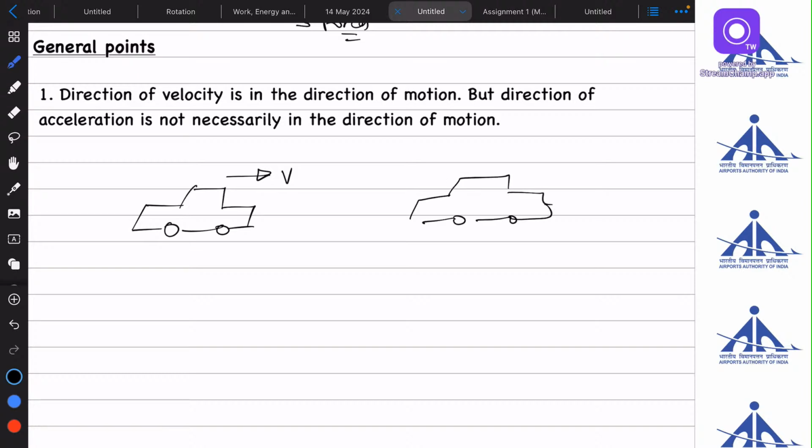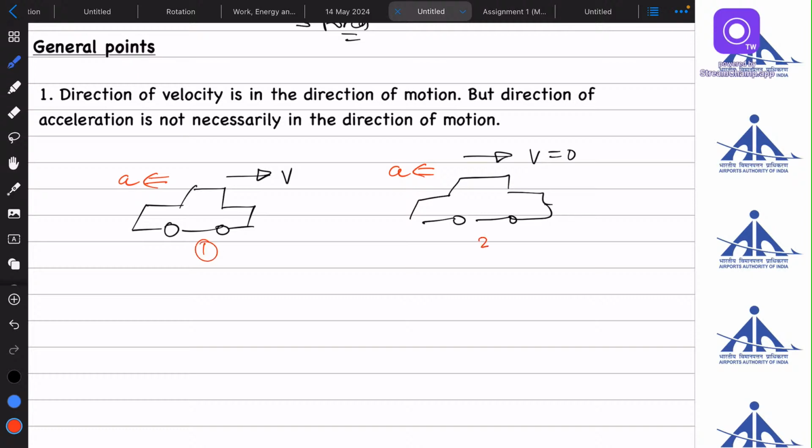We know this. The velocity will become zero. So the acceleration must be in the opposite direction to the velocity because I am applying brakes. If I am applying brakes, the body is stopping. That means acceleration is opposite to that of velocity.